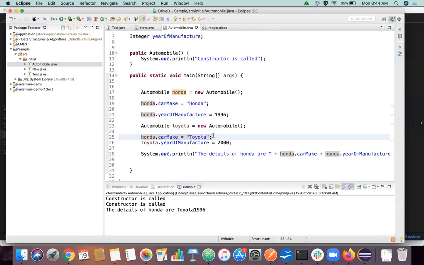Honda will be erased in memory, and Toyota will be placed in that particular area, because Honda is only one object representation there. It cannot have two values, right? You cannot hold Honda and Toyota at the same time. If you want to, you can declare an array, not a single data type like a string.